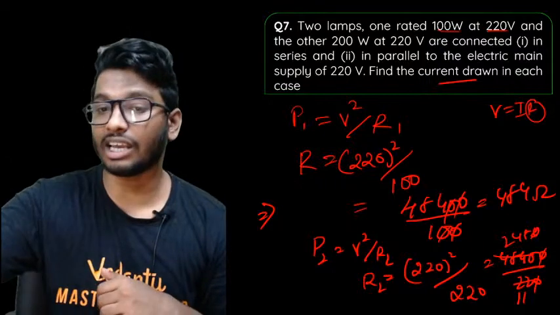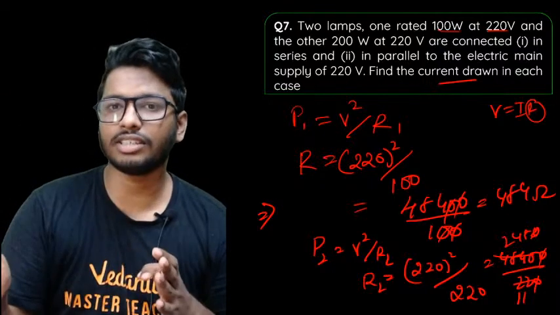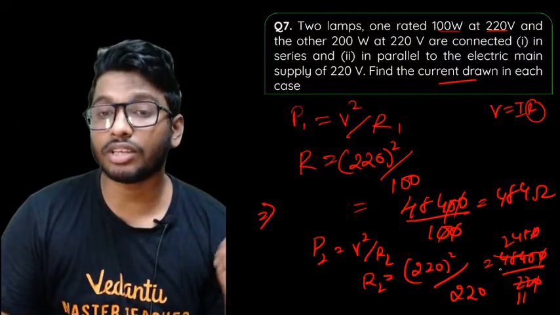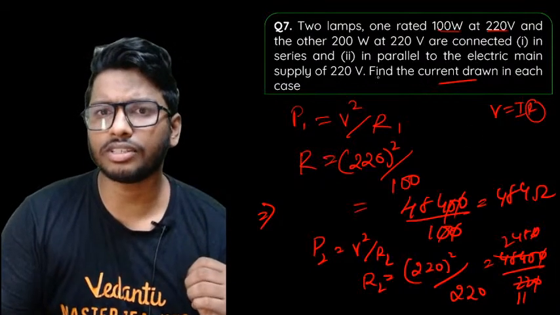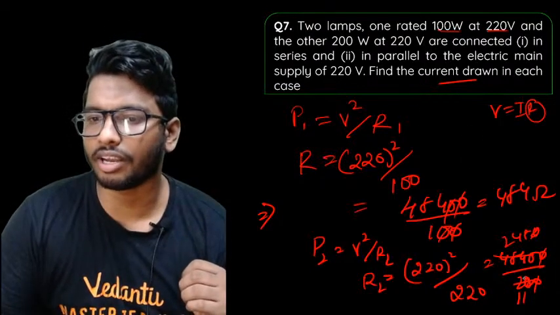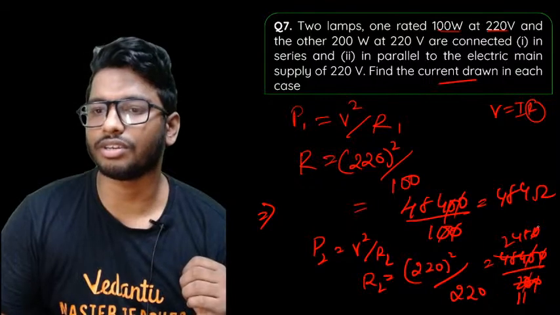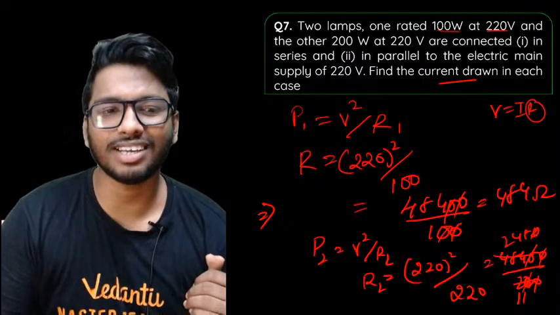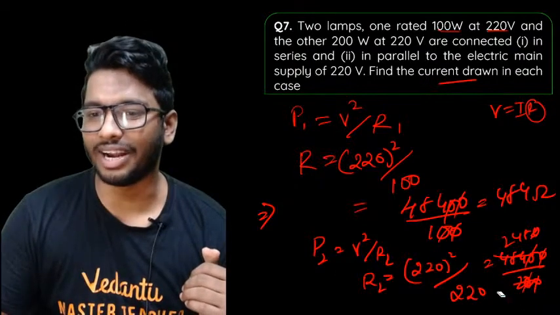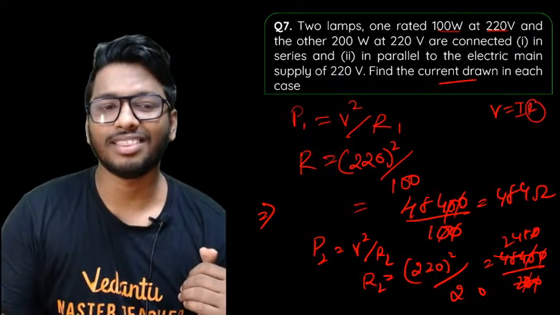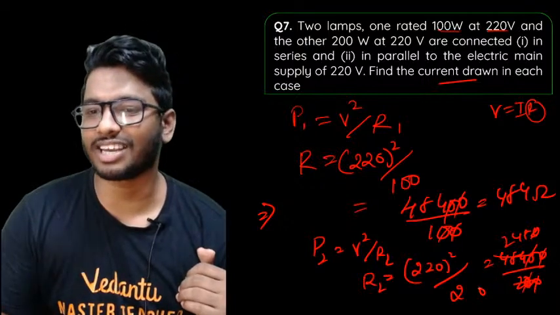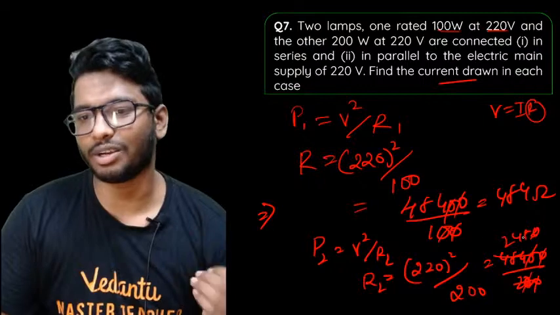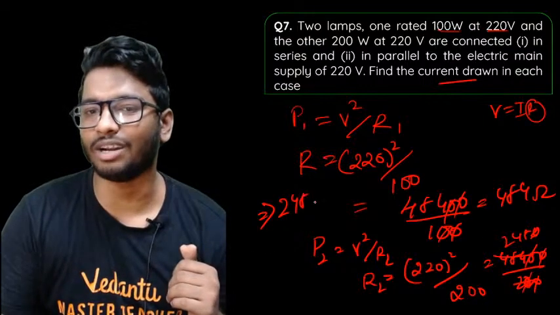So for the second one, the voltage is the same, there's no difference in the voltage, but okay, sorry, it's 200, right? One second, it's 200, not 220, sorry. Calculation mistake guys, I wrote 220, it should be 200. The power is given as 200 for the second one. So 0 gets cancelled, and if you divide it, you'll get 242 ohms.